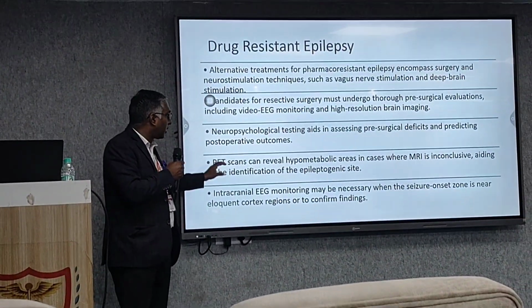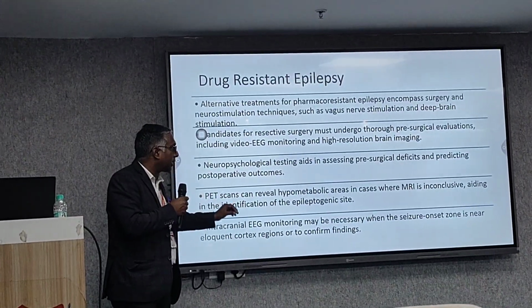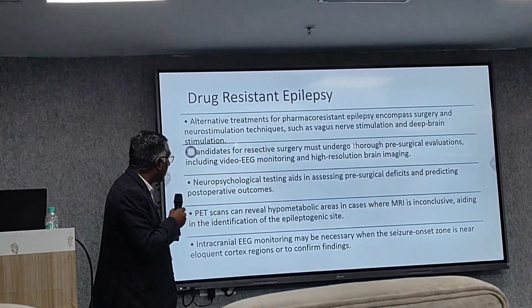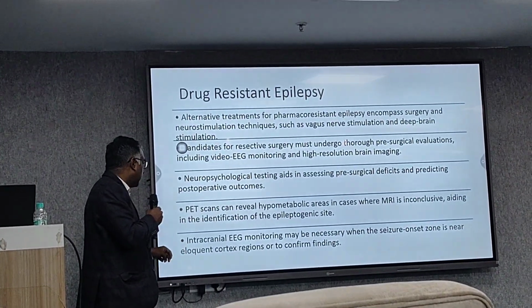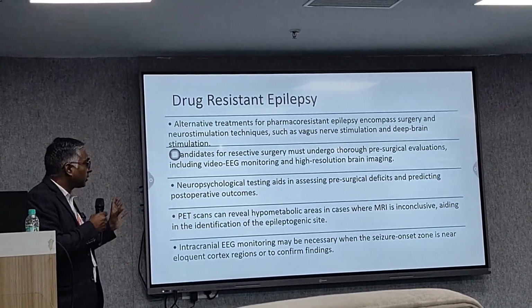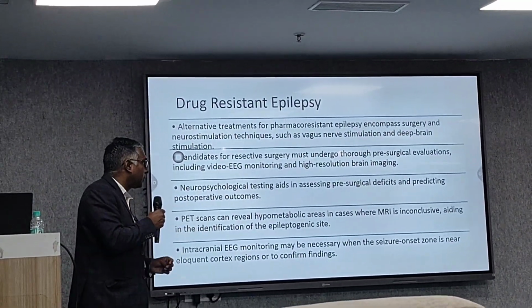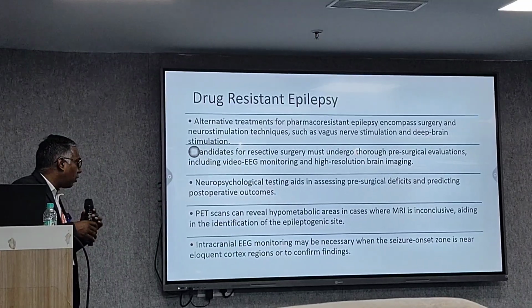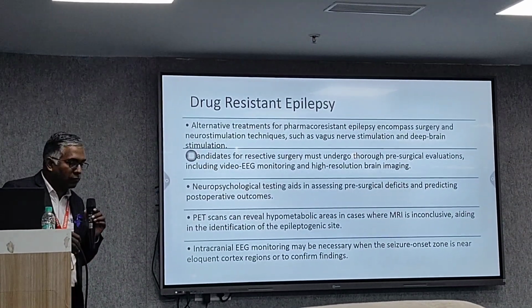PET scan can reveal the hypometabolic area in cases when MRI is inconclusive, aiding the identification of the epileptogenic site. And intracranial EEG monitoring is also available and may be necessary when the seizure focus is near eloquent cortical regions, to confirm the findings.